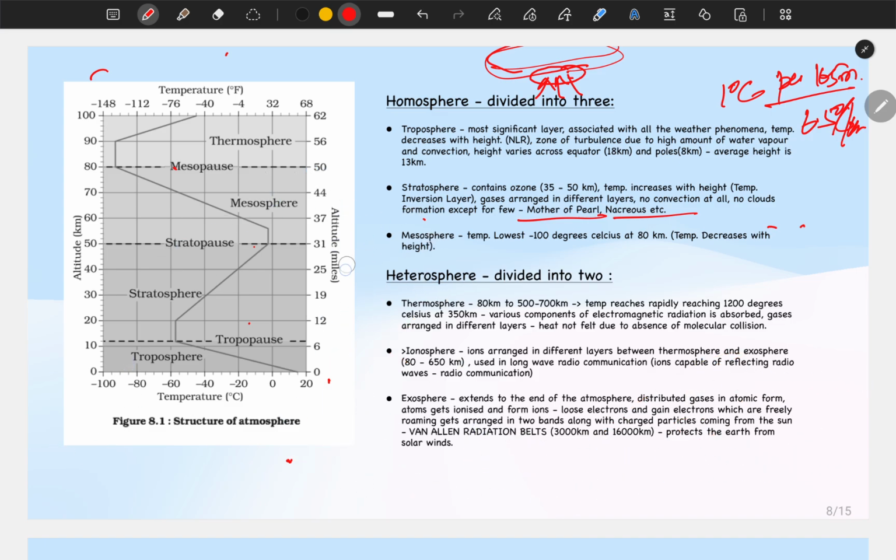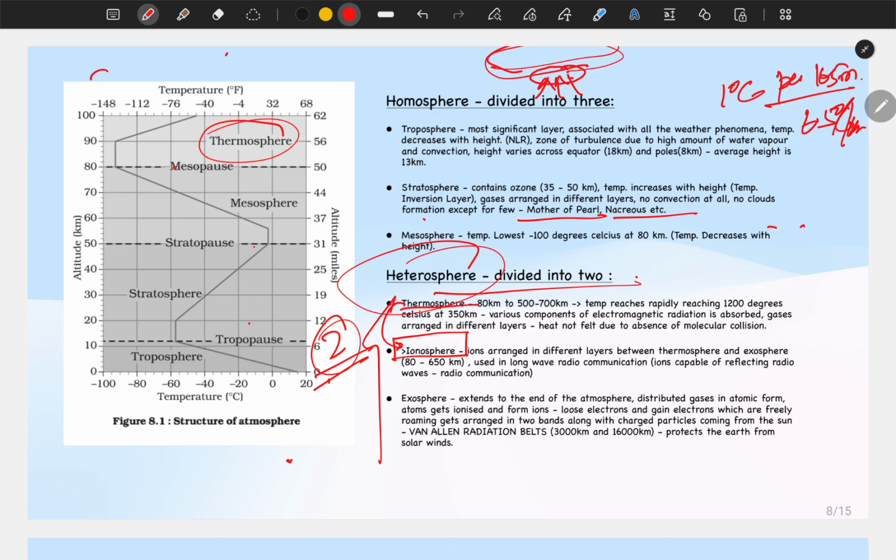let's move to the heterosphere division. Okay, now here we have one extra layer, the ionosphere, that is a part of nothing but the thermosphere only. Okay, so let's go to the thermosphere. Here we can see that it is again the reversal of the normal lapse rate. So the temperature again starts rising. But why is that? First we need to know that its height extends from 80 kilometer, that is the boundary of the mesopause, up to 500 to 700 kilometer.